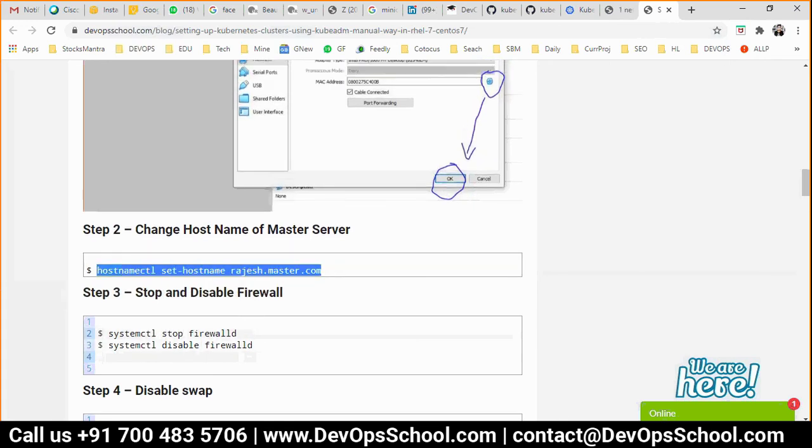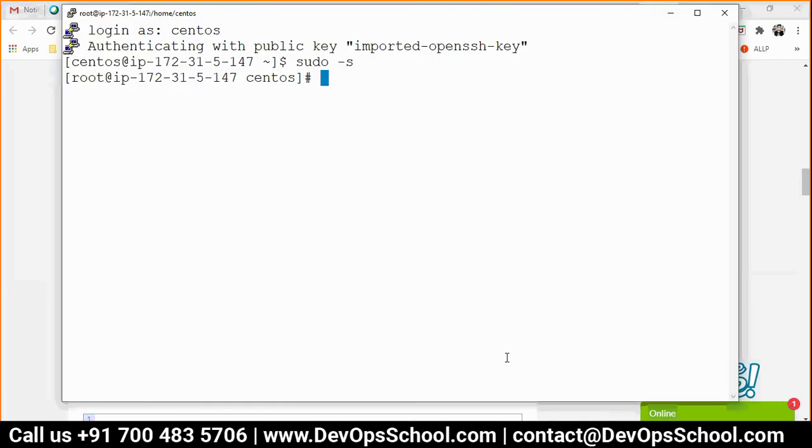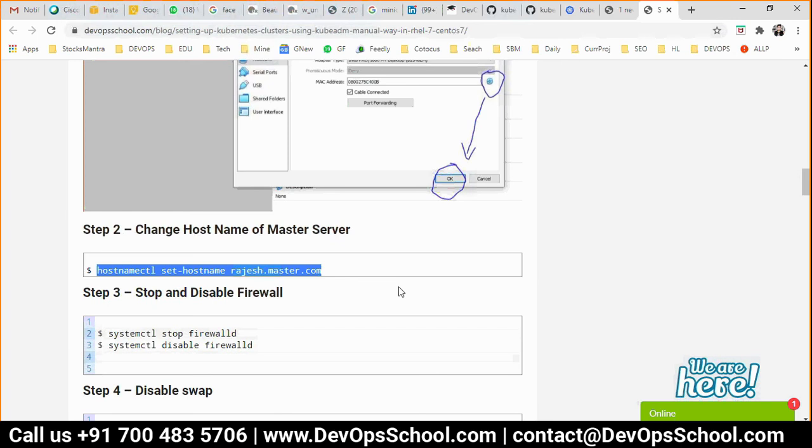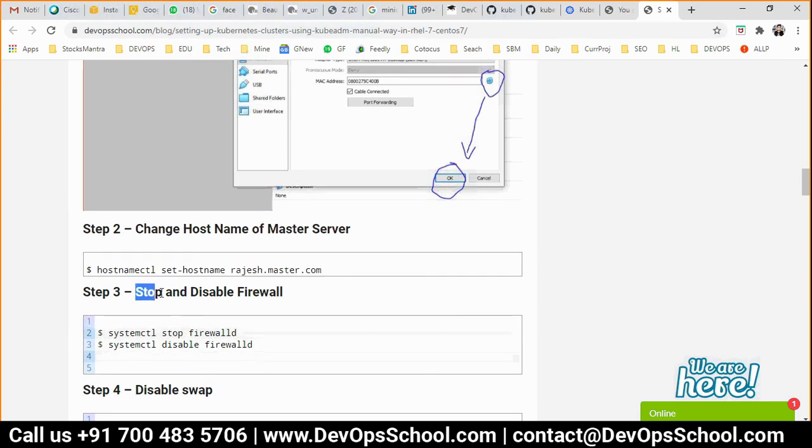I don't have to do that because I am getting a unique host name all the time. That's provided by AWS. So this is unique across my whole cluster. Now you stop and disable the firewall. This is also for you. Why not me? Because I control the firewall through security groups, which I have already disabled. You saw that.